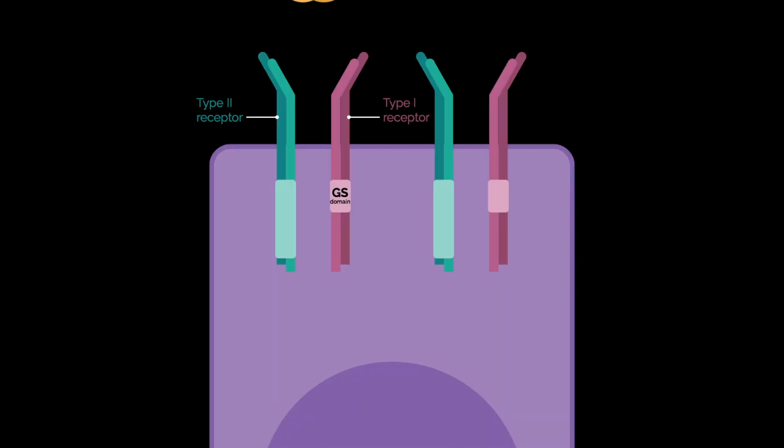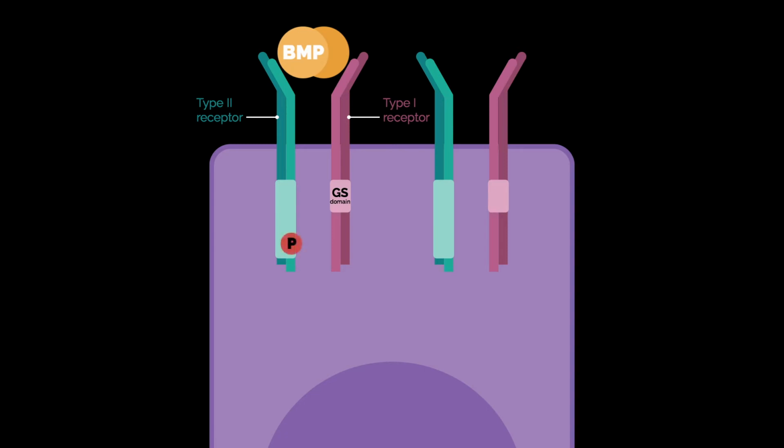BMPs signal via the canonical, which is SMAD-dependent pathway, or non-canonical pathways. In the canonical pathway, BMPs initiate the signal transduction cascade by binding to type 1 or type 2 serine threonine kinase receptors and forming a heterotetrameric complex.